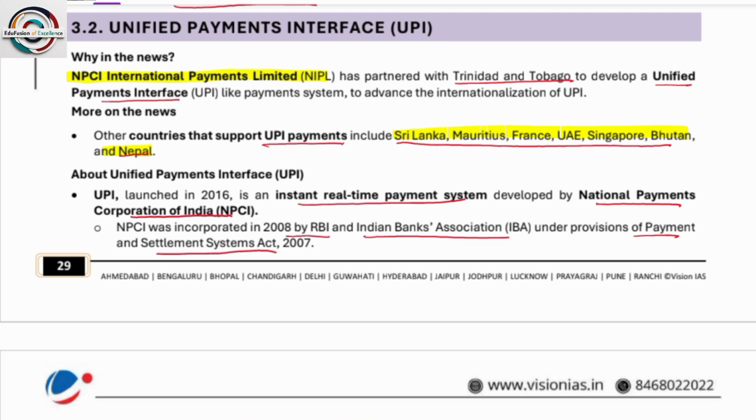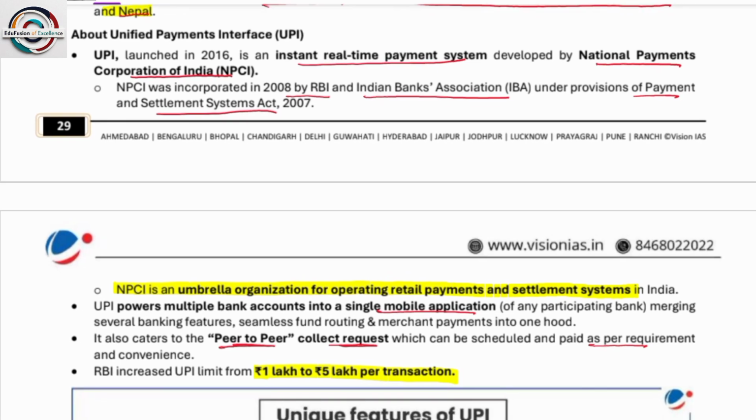So in this current situation, India is going to sign this UPI agreement with Trinidad and Tobago to develop unified payment interfaces. So UPI is a real-time payment system. So what is real-time and nominal time? Real-time is that now I want to send and at a time the payment gets to the beneficiary's account.